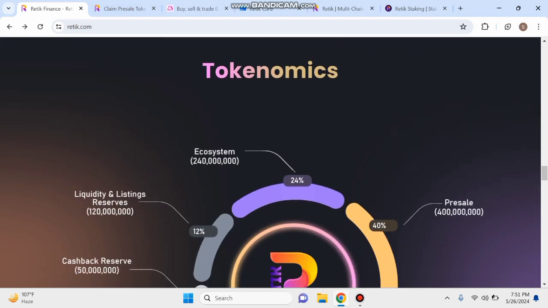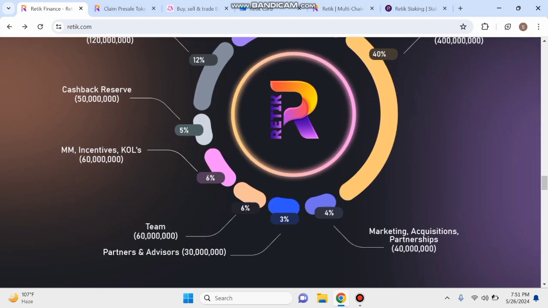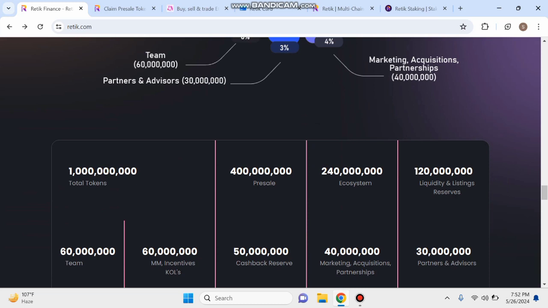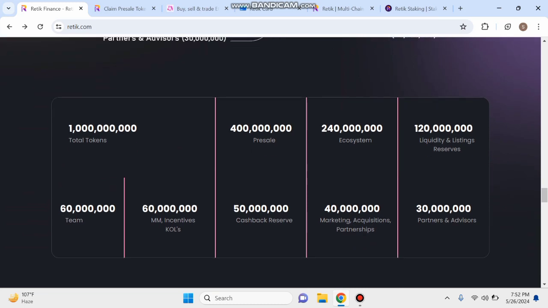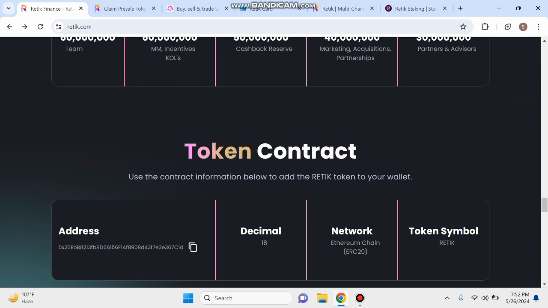And guys, you can check here the tokenomics ecosystem: 24% pre-sale, 40% marketing acquisition partnership, 3% partners and advisors, 6% team, 6% incentives, 5% cashback reserve, 12% liquidity and listing. And next, guys, you can see total tokens, team, you can see all the token details. Next, you can check here the token contract. You can see this contract address, you can see decimals 18, network Ethereum chain, ERC20, token symbol Ratic.